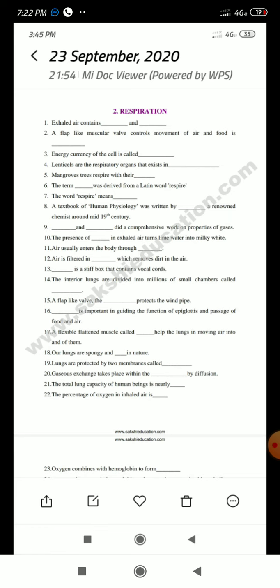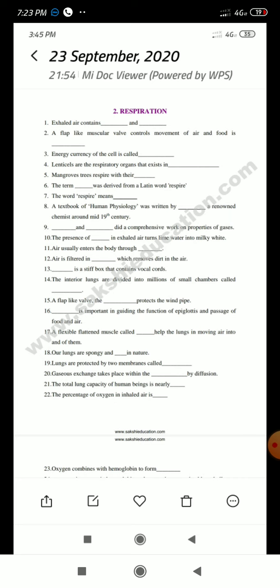A flap-like wall, the dash, protects the windpipe. Which one? Very good. This is a repeated question. See here, they have given it two times, the second one and the 15th one, but the answer is the same. Epiglottis.